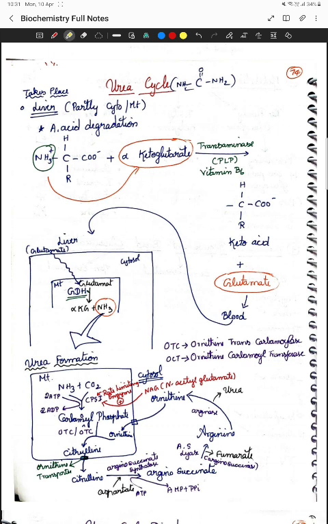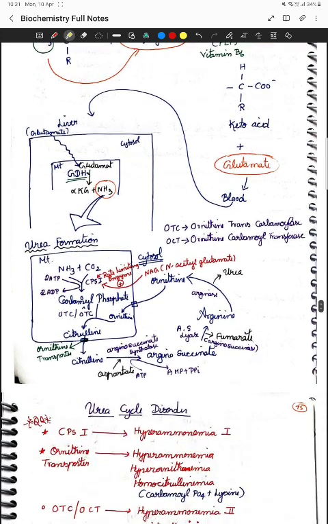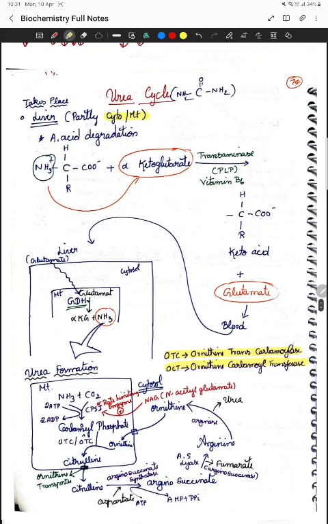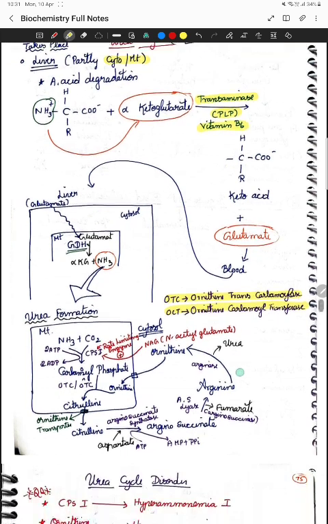So the urea cycle, okay. First, according to the site, it occurs in both your cytoplasm and your mitochondria. The most important things you should remember are ornithine transcarbamylase, ornithine carbamoyl transferase, and alpha ketoglutarate transamination. For transamination, what coenzyme is required? Vitamin B6 is required there.